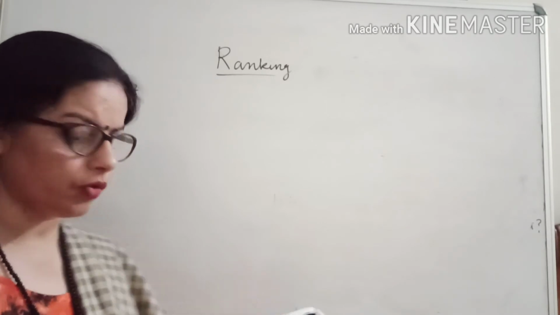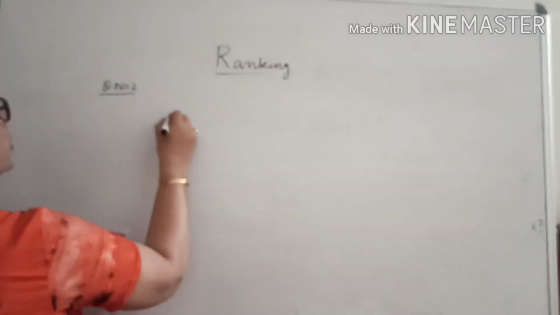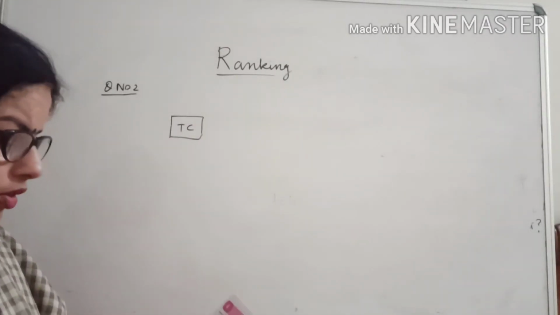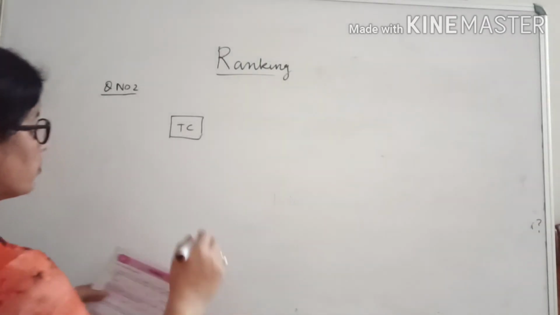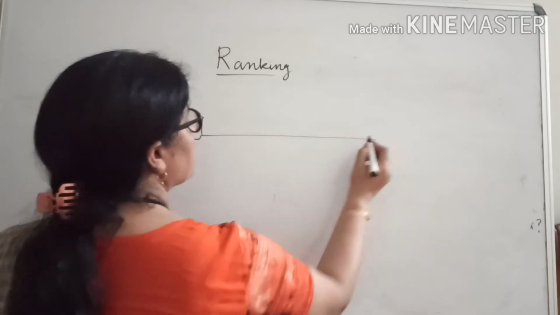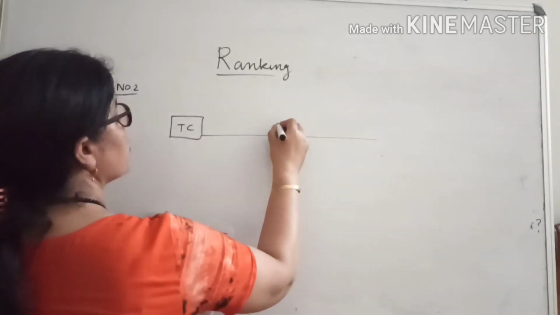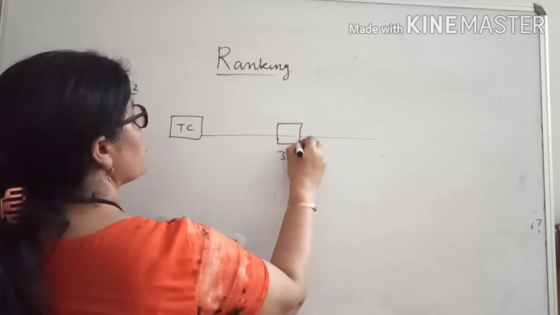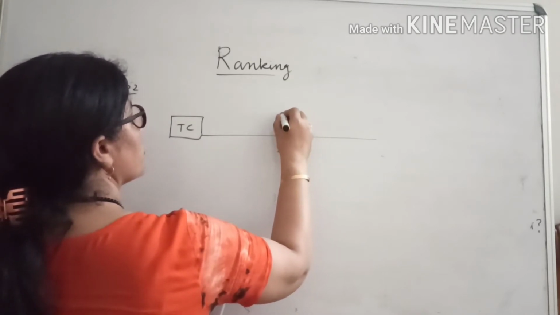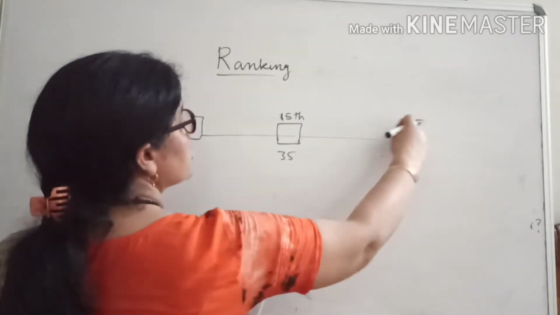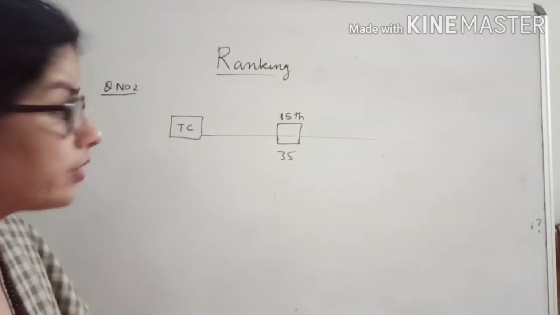In second question he is saying at a ticket counter 35 people are standing in a row. See, this is a ticket counter. Ticket counter it is. 35 people are standing in a row. How many people are standing here? 35. And Mohit position. Position of Mohit is 15th from the ticket counter. Then what is his position from the end? This we want to know.